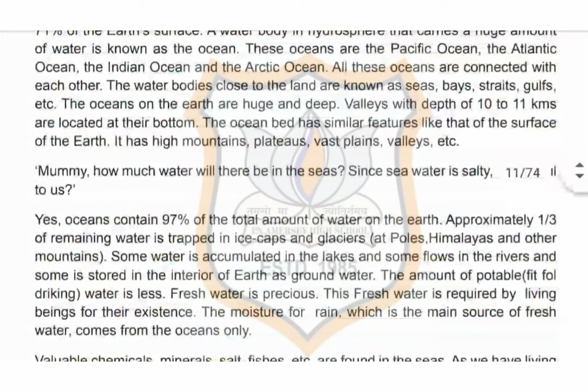Now, how much water will there be in the seas? Since sea water is salty, is it useful to us? Yes. Oceans contain 97% of the total amount of water on the earth. Approximately one third of the remaining water is trapped in ice caps and glaciers, that is at poles, Himalayas and other mountains. Some water is accumulated in the lakes and some flows in the rivers and some is stored in the interior of the earth as groundwater.